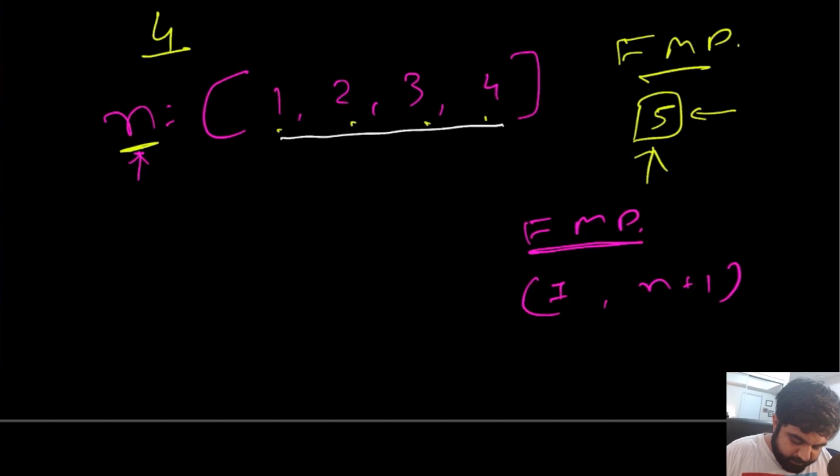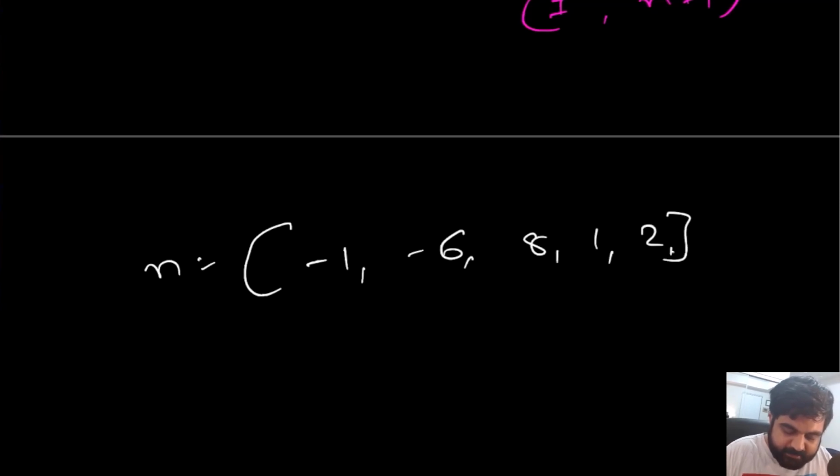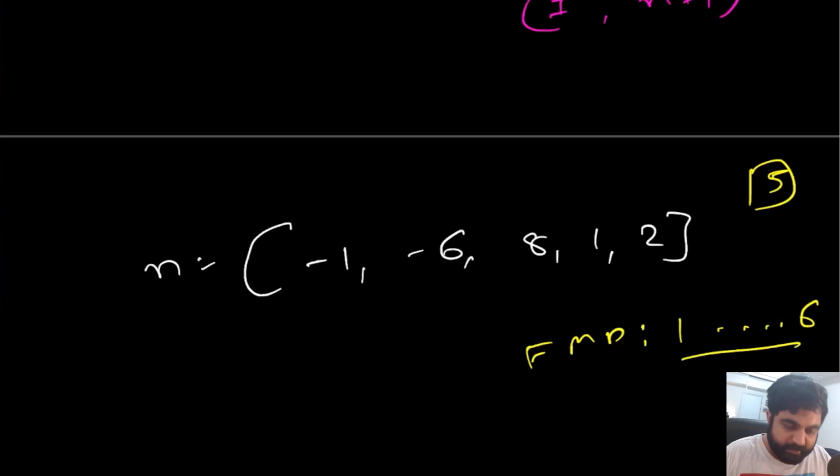So for example, if we are given input n where the values are -1, -6, then 8, 1, 2, something like this, definitely the first missing positive in this case is going to be value number 3. But since there are only 5 values, the first missing positive number can only lie between 1 and 6, nothing more than that.